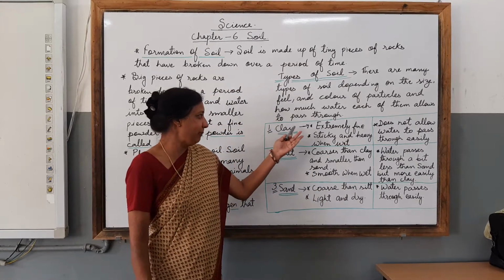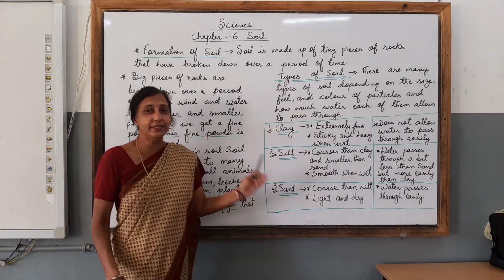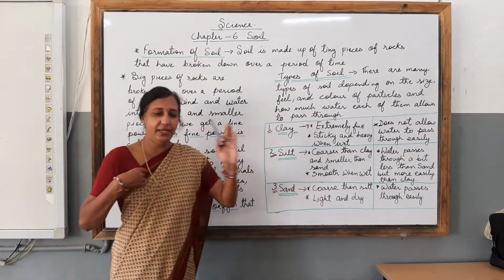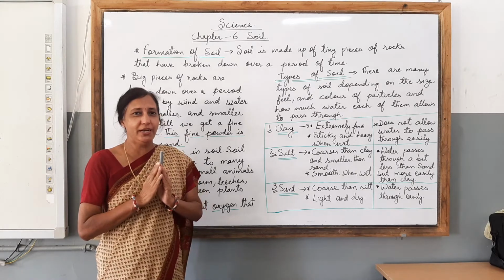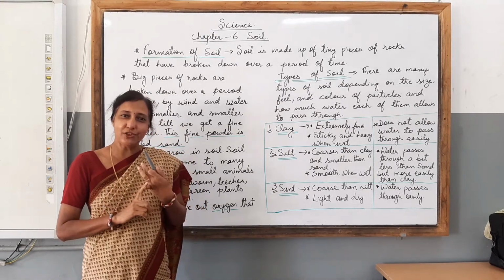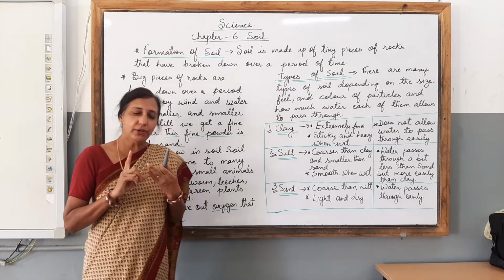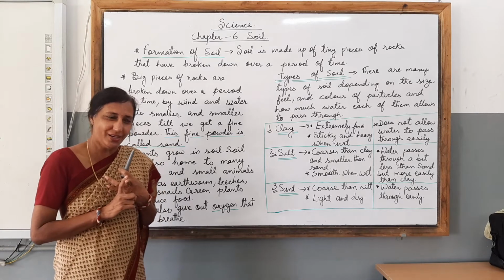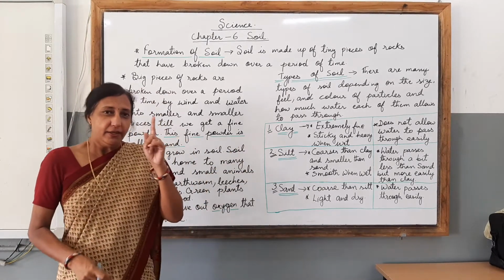So please try to remember the kind of features the clay, the silt and the sand have. With the help of this table, you will be able to understand very clearly the size of particles they have, the feel they give us, and the way in which they allow water to pass through. Clear children? I hope in this way you are able to understand.